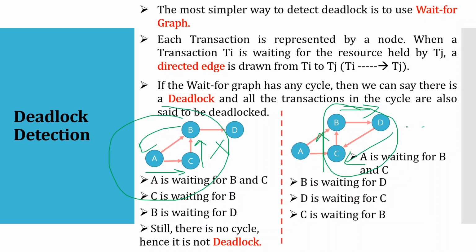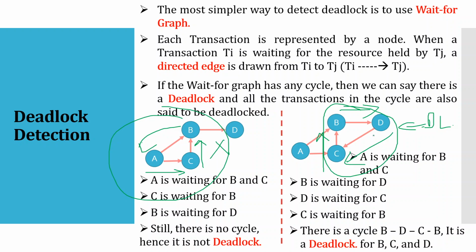So this is what we call a deadlock, DL, because B to D, D to C and C to B are creating a cycle, and hence all these nodes are said to be in deadlock. So it is a deadlock situation for B, C and D.